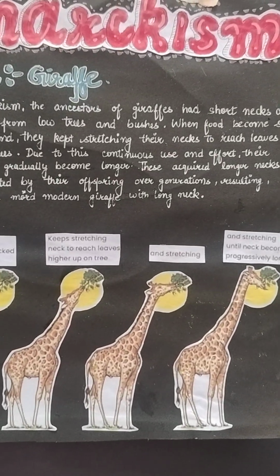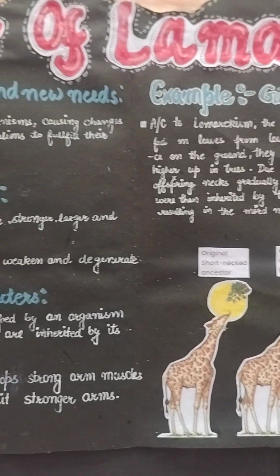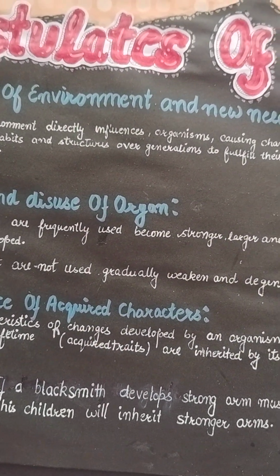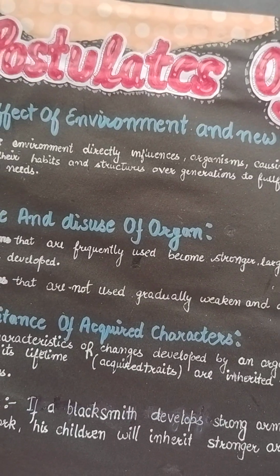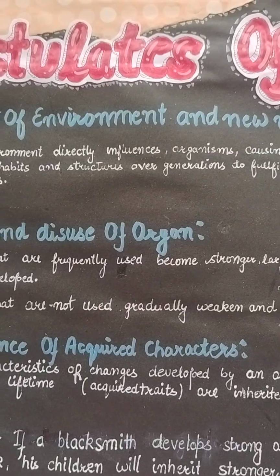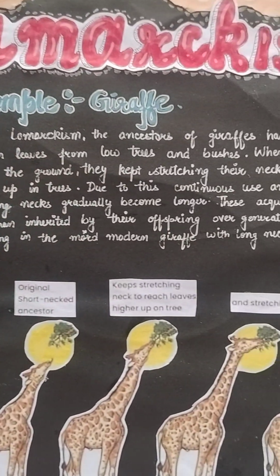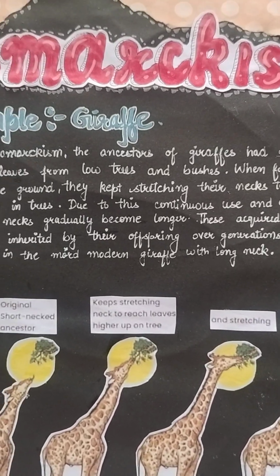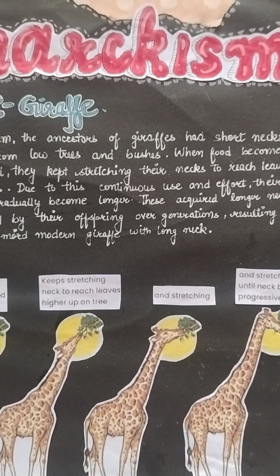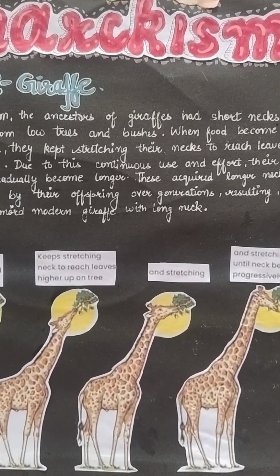Okay. So this was the example. All of these are examples of Lamarckism, that there is inheritance of acquired characters, and we adapt according to the changes in environment, and these characters can be transmitted to the next generation. But you can see that it doesn't happen. It's not true for all, and it's not applicable to everyone. But in the case of the giraffe, you can see the example from the short neck, then stretching, and after stretching the neck becomes progressively longer, which is the present giraffe.